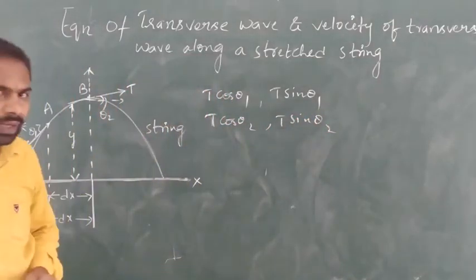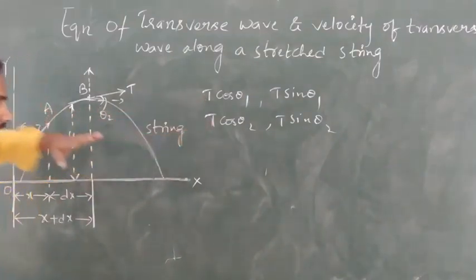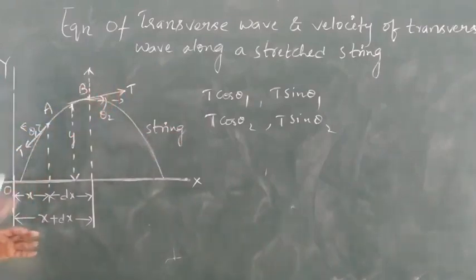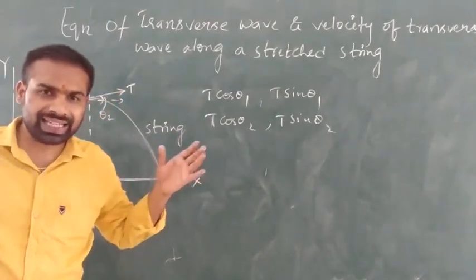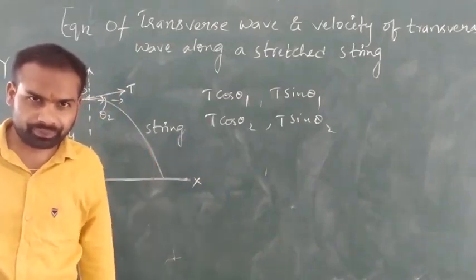Here T cos theta 1 and T cos theta 2 are equal, and they will balance the force of the element AB.